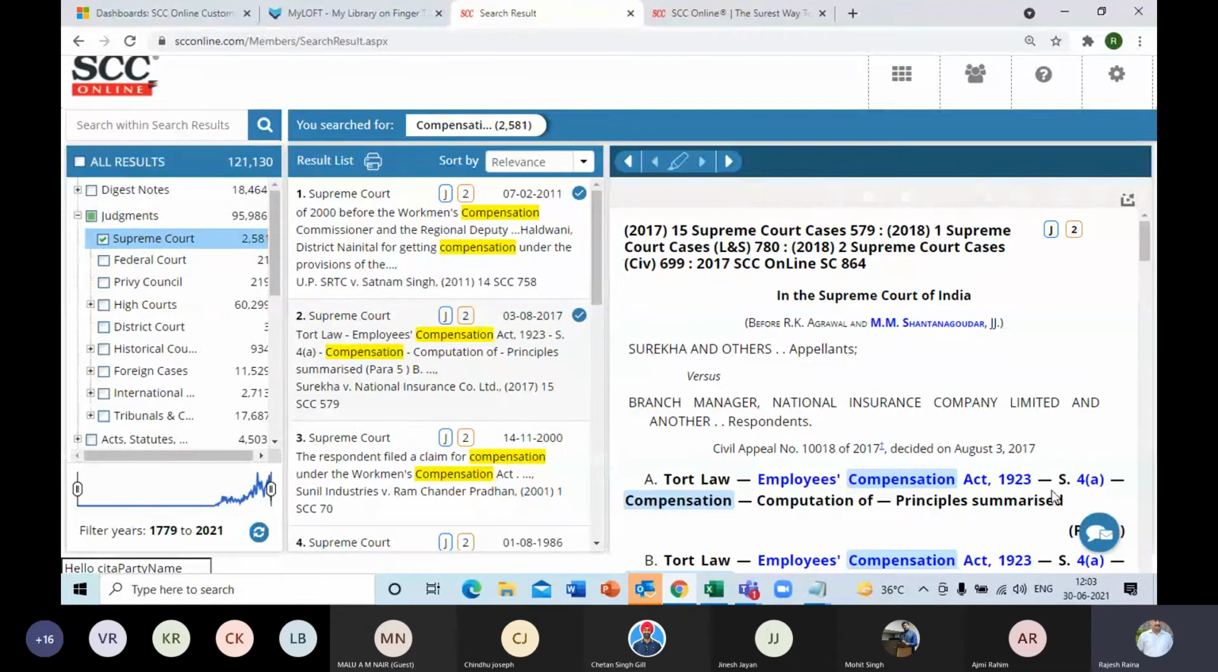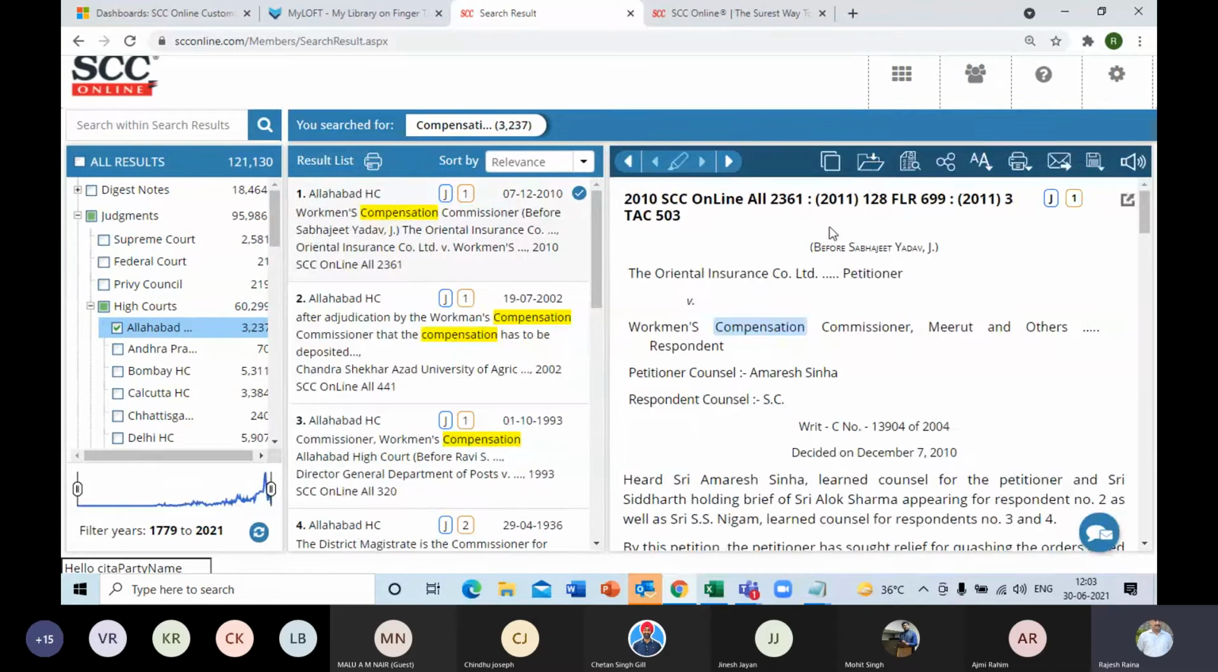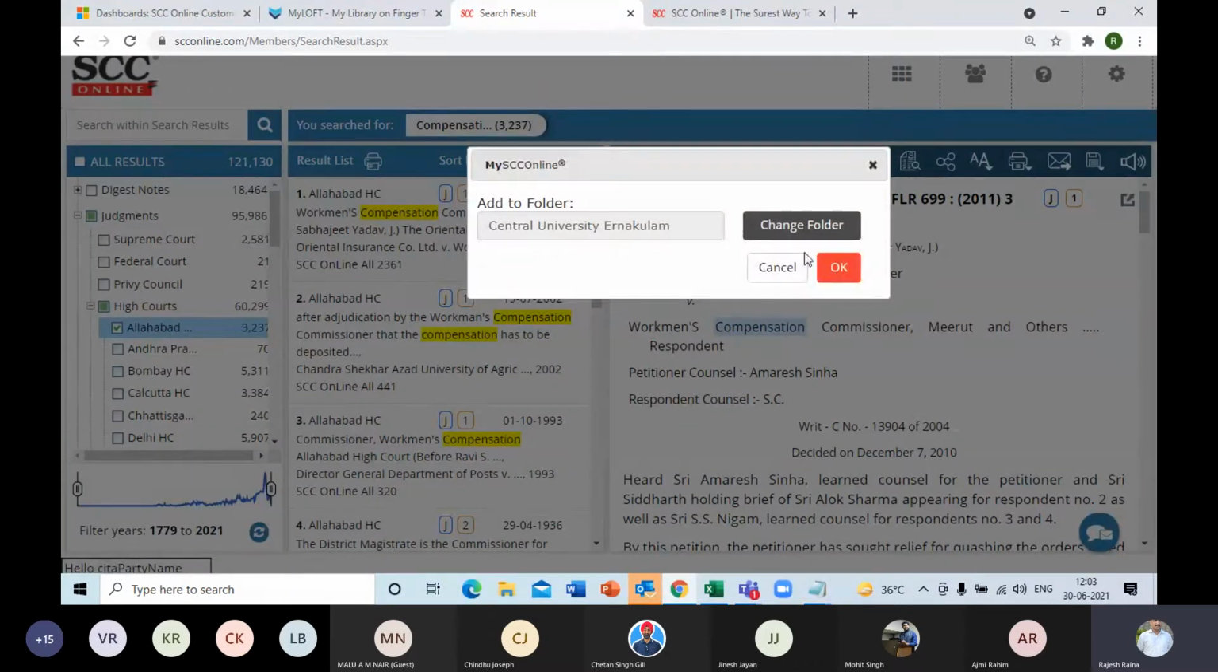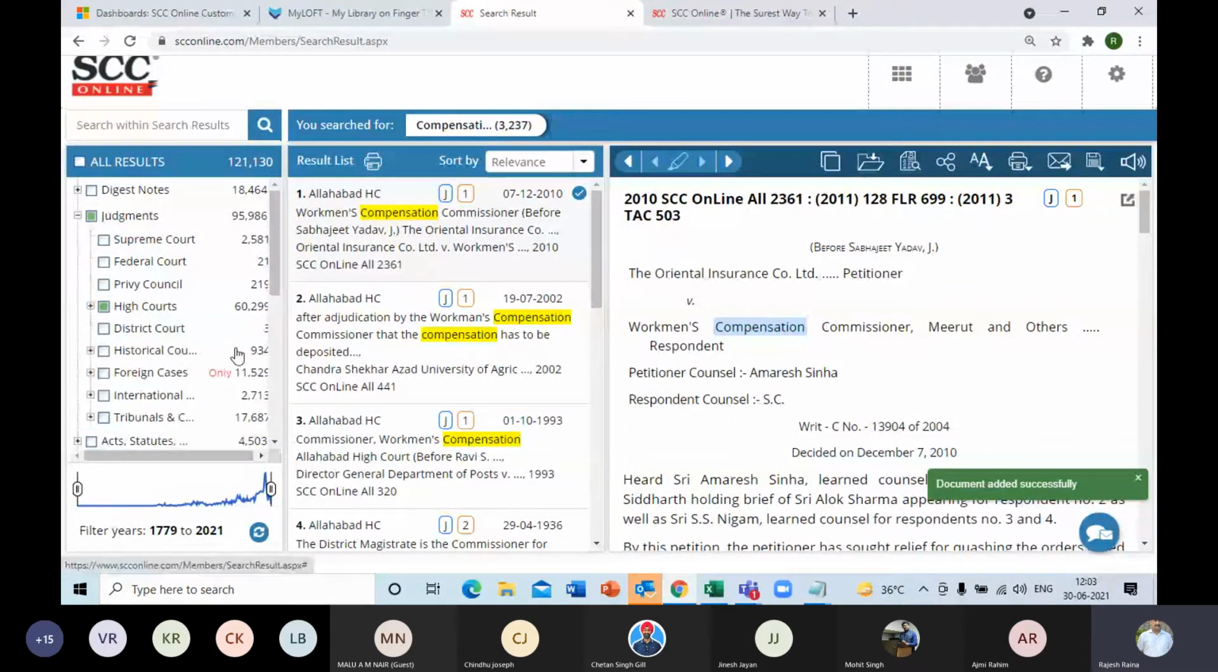And this folder is being saved on the cloud, on the SCC Online server itself, so it's not occupying any of your disk space. Then coming to the other High Court judgment, maybe an Allahabad High Court judgment, I'll just retrieve that. After that, I'll click on this add to my SCC Online folder again. Click on the OK button since the folder is already selected. This way I got this document also.